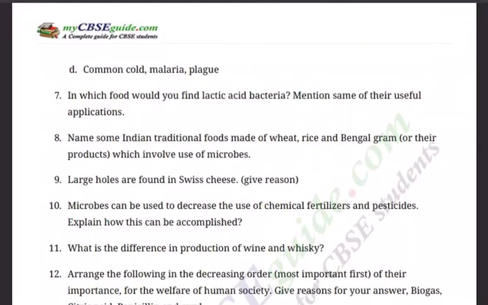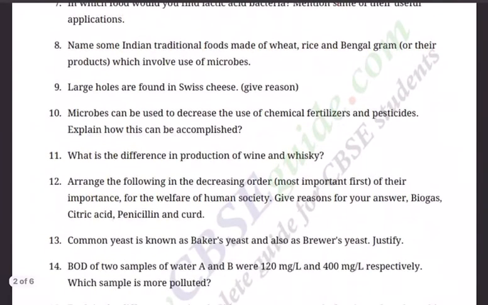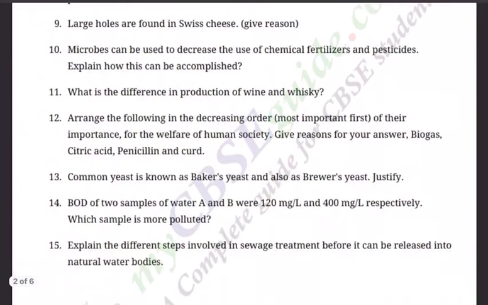Question number 7. In which food would you find lactic acid bacteria, lactobacilli? Mention some of their useful applications. Question 8. Name some Indian traditional foods made of wheat, rice and Bengal gram or their products which involve use of microbes. Next, question number 9. Large holes are found in Swiss cheese. What is the reason? Give reason. Question number 10. Microbes can be used to decrease the use of chemical fertilizers and pesticides. Explain how this can be accomplished.